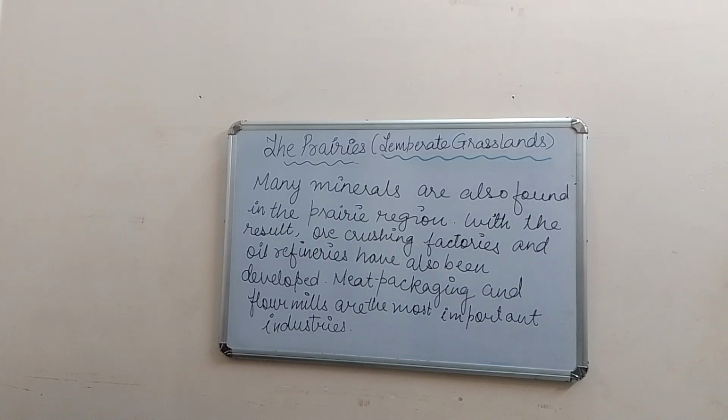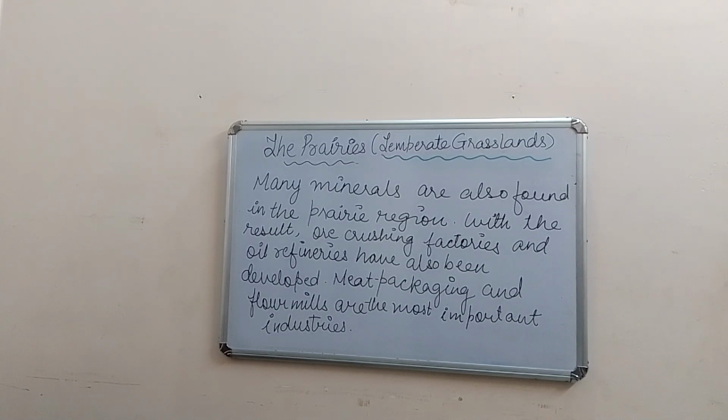So the meat packaging and flour mills. Why flour mills? Because prairies are the wheat basket of the world. So meat packaging and the flour mills are the most important industries in the prairies.